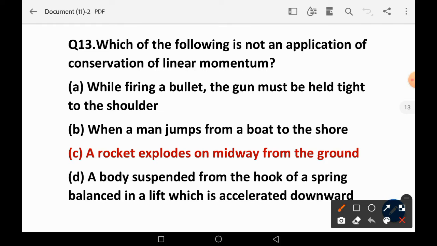Next, question number 13. Which of the following is not an application of conservation of linear momentum? While firing a bullet, the gun must be held tight to the shoulder. This is right. When a man jumps from a boat to the shore, a rocket explodes midway from the ground. This is the right answer. These are not applications. These others are applications: suspended from a hook, a spring balance in a lift which is oscillating downward.